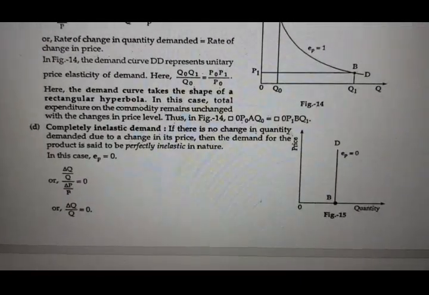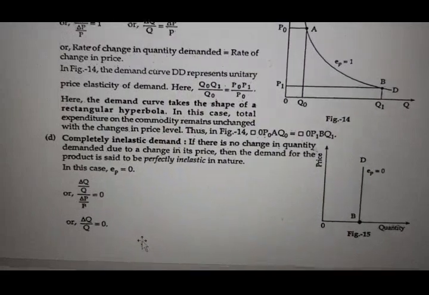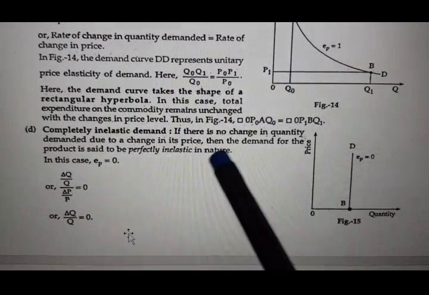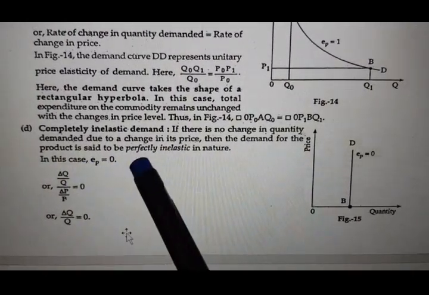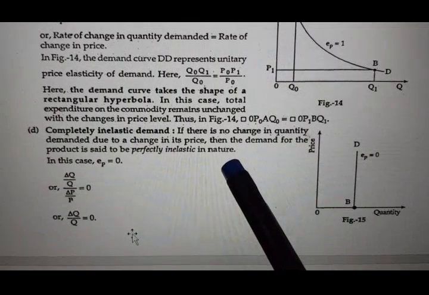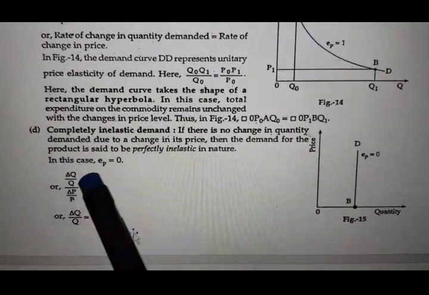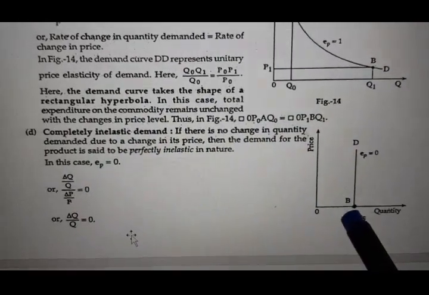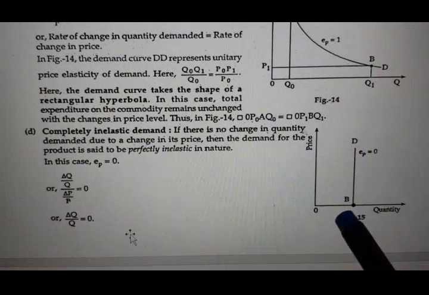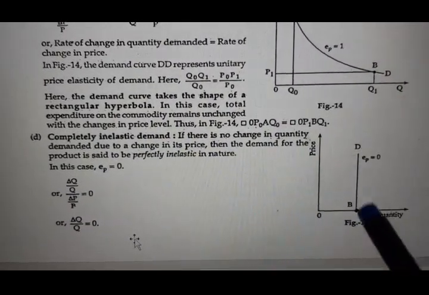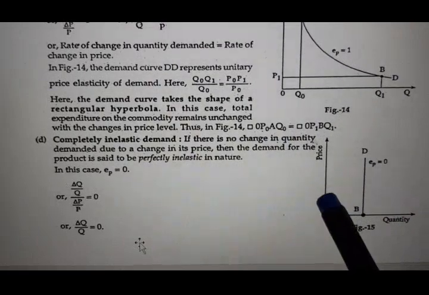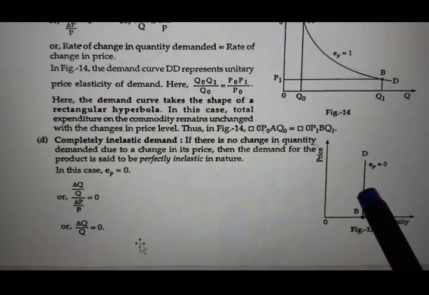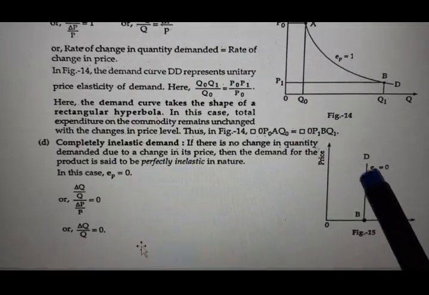Next is completely inelastic demand. If there is no change in quantity demanded due to change in its price, then the demand for the product is said to be perfectly inelastic or completely inelastic in nature, and here EP is equal to 0. Here you will see a demand curve which is just like a vertical straight line. If the price is p0, demand is not changing. If it increases further to p1, demand is not changing.